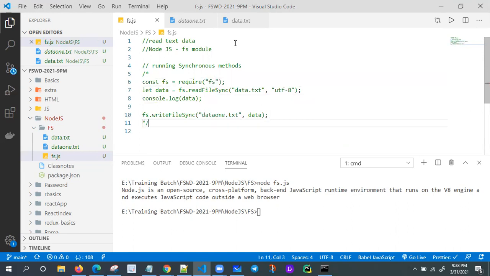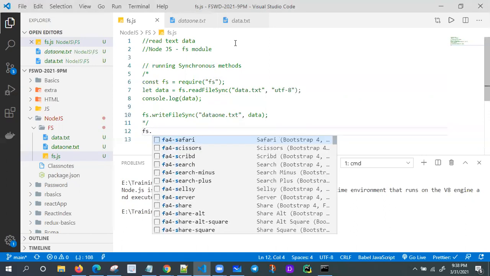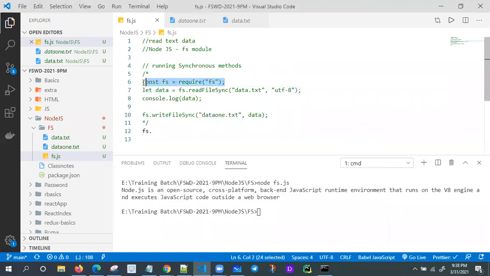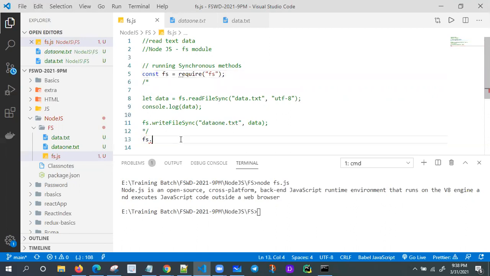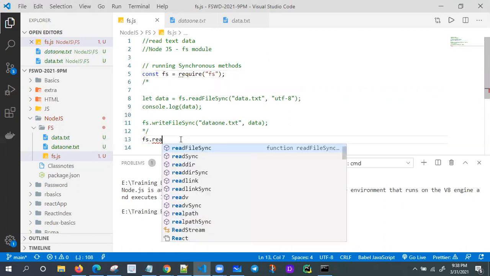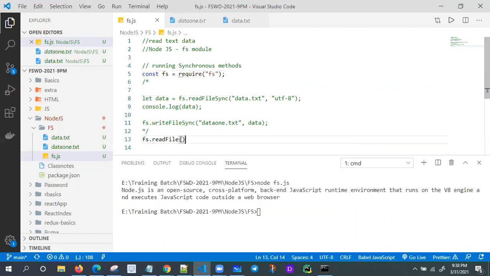Now, what is our objective? Let me execute some of the asynchronous methods only. Our objective is to read the data, so let me try that also. You'll get the core idea. So fs, we already imported fs. I'm copying this one here. Yes, we have the fs object. fs.readFile, not readFileSync. We have to take readFile only.